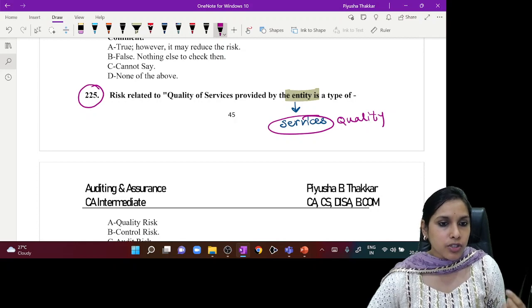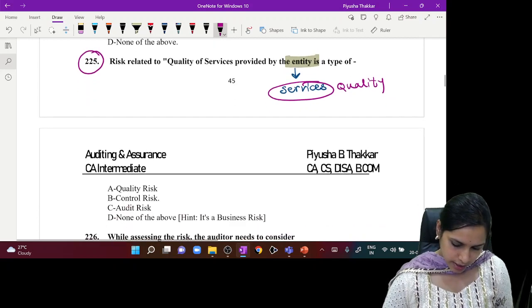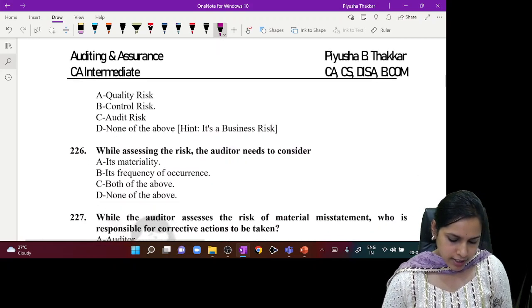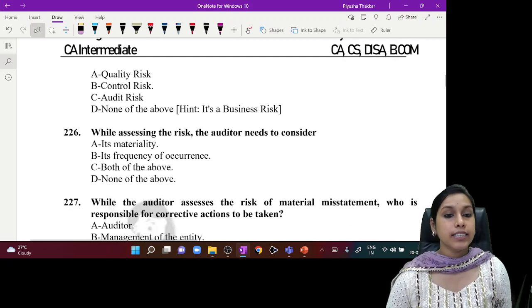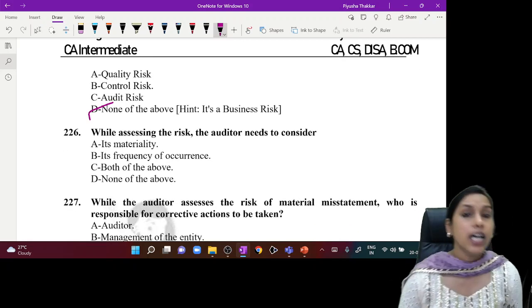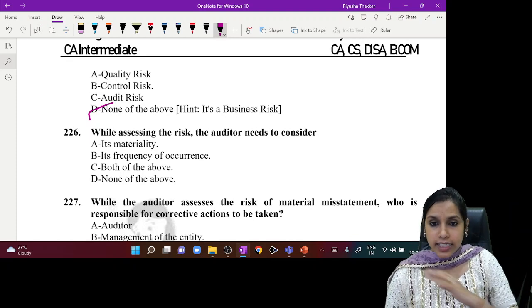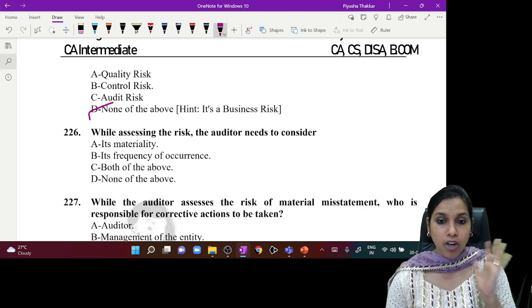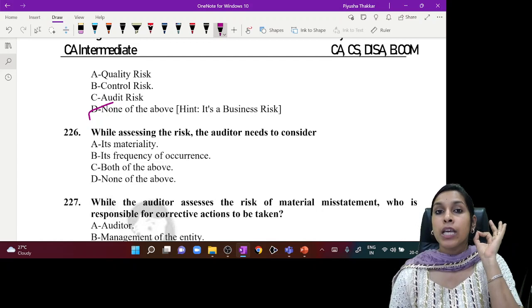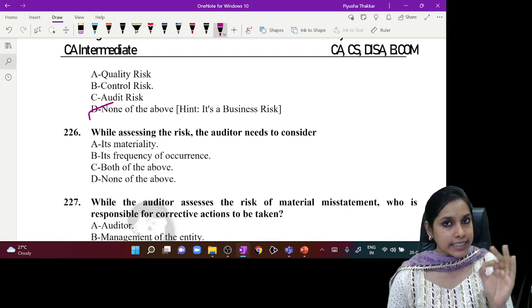Quality risk, control risk, audit risk, which risk, or none of the above? It is none of the above because this risk is a business risk. It is not an audit risk. We are not responsible for the quality of work which is performed by the entity.